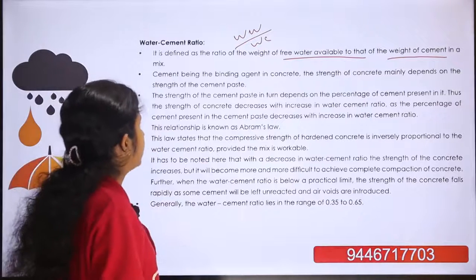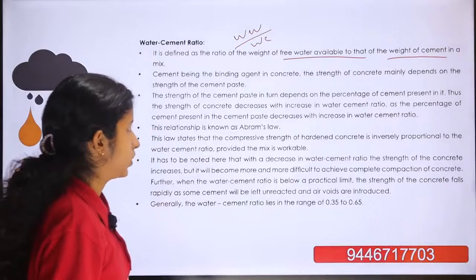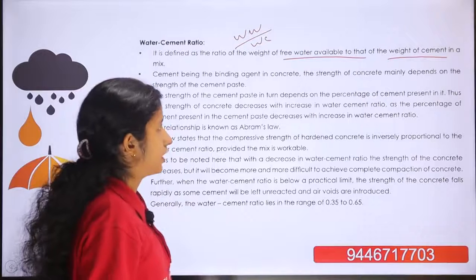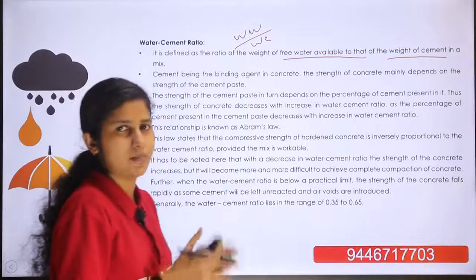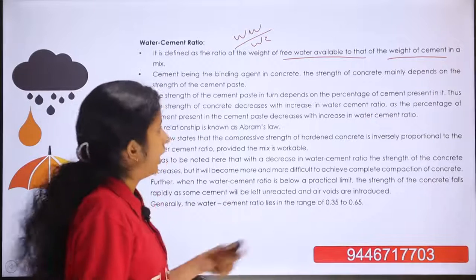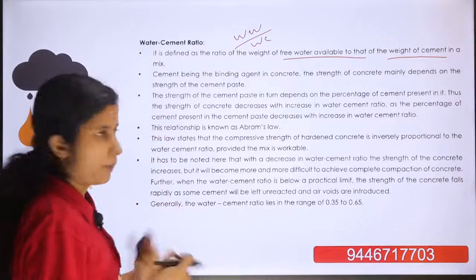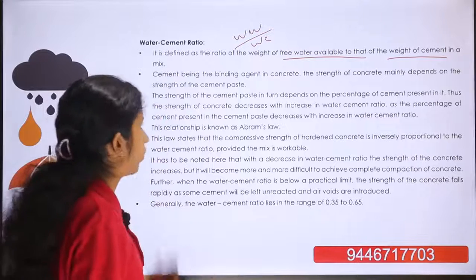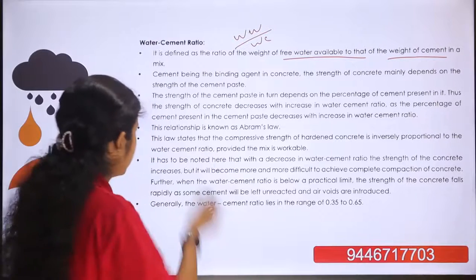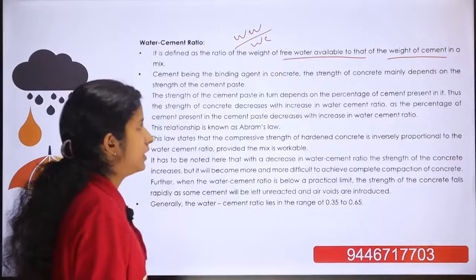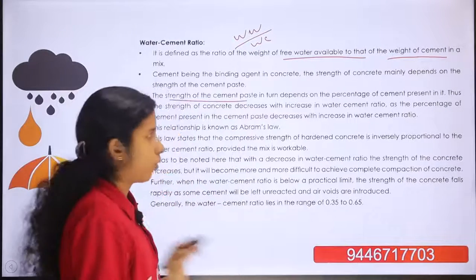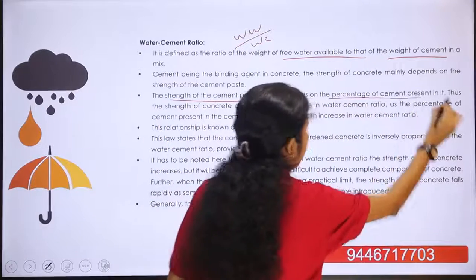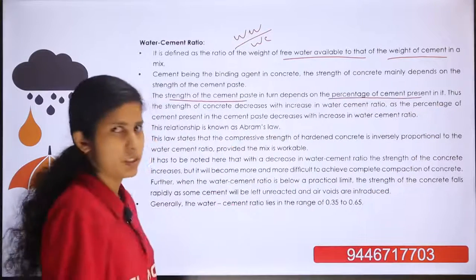Cement being the binding agent in concrete, the strength of concrete mainly depends on the strength of the cement paste. Cement acts as a binding material in the concrete, and the cement paste gives strength to concrete. The strength of cement paste in turn depends on the percentage of cement present in it.